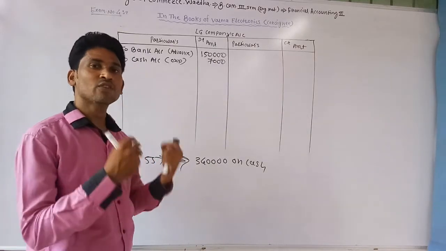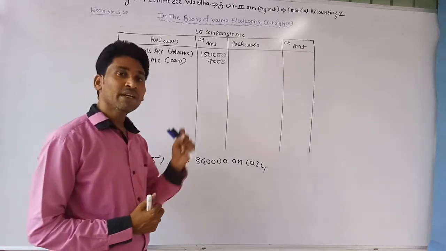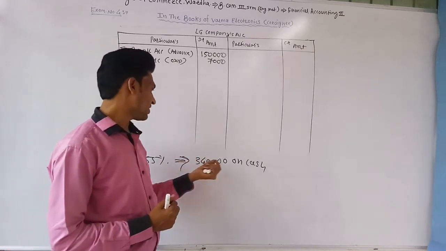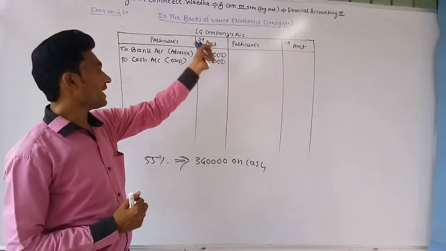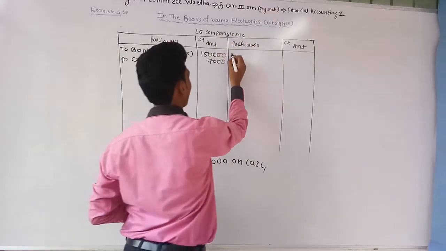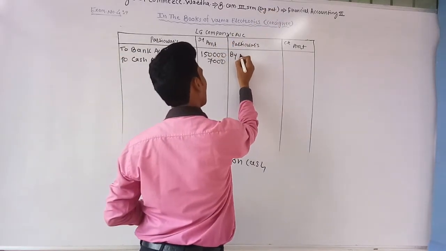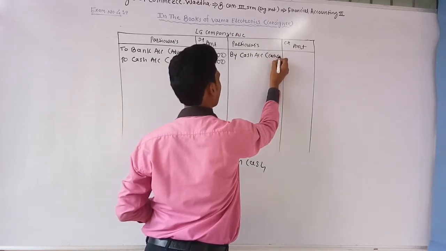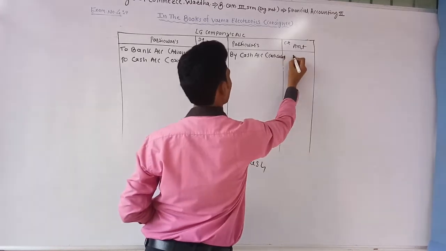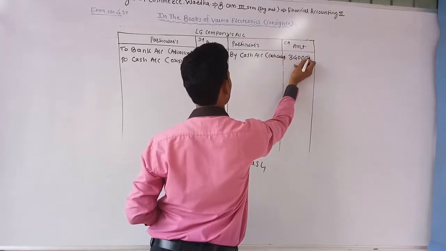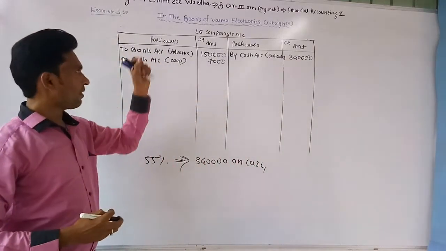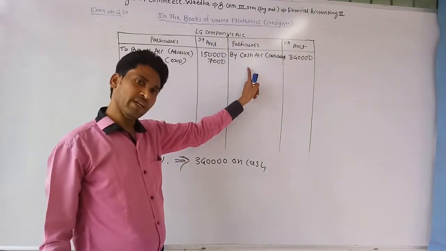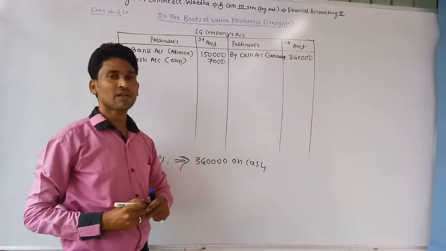Entry for that: when the consignee sold the goods on cash, at that time it passed the journal entry, cash account debit and consignor's account credit. Okay, now entry for this transaction. Now there, cash account debit and LG company's account credit. So write at the credit side of LG company by cash account for cash sales. This is just for information, rupees 3,40,000. When Verma Electronics sold the goods on cash, at that time it passed journal entry, cash account debit and LG company's account credit. So write at the credit side of LG company's account.